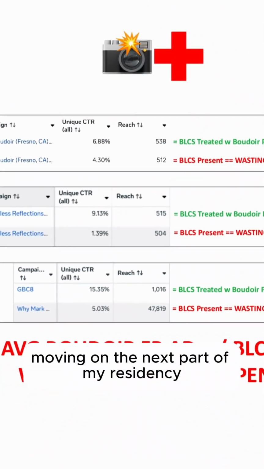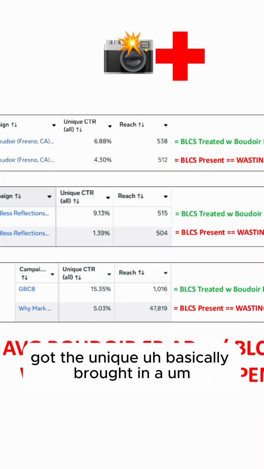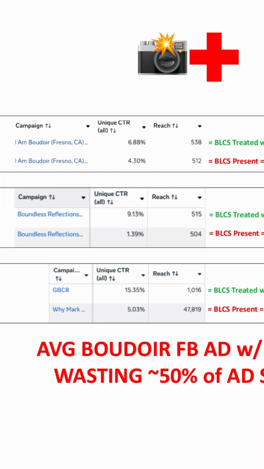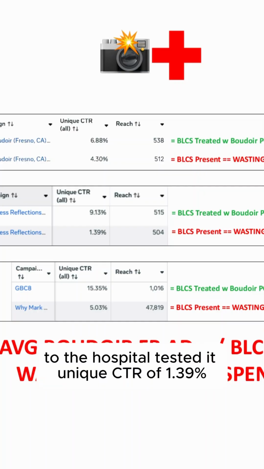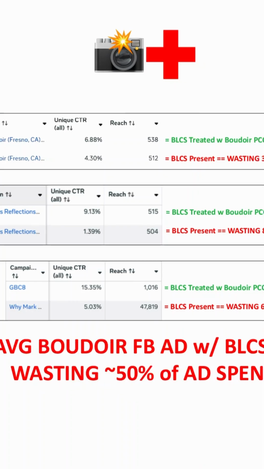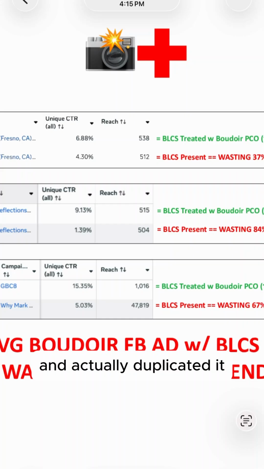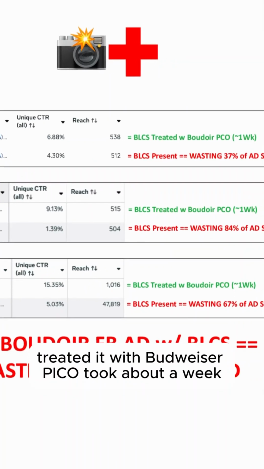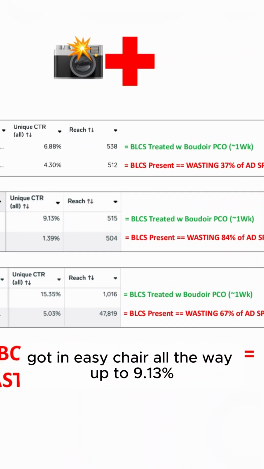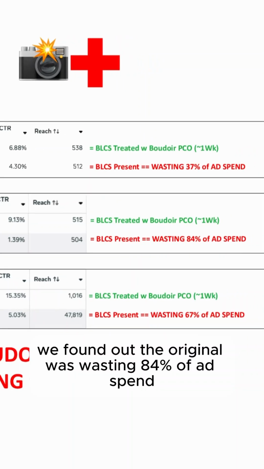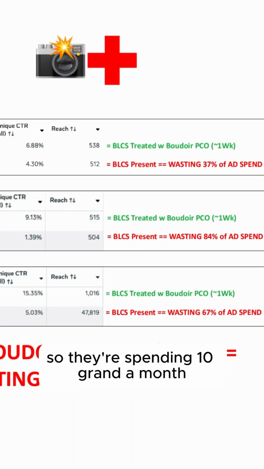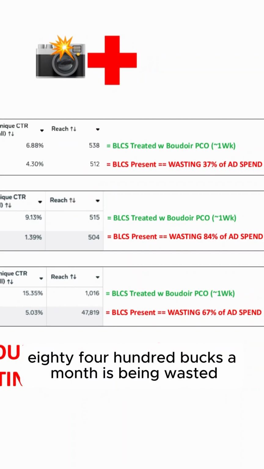Moving on, the next part of my residency, I brought in another Boudoir Facebook ad to the hospital and tested it. Unique CTR of 1.39%, so BLCS was present. I duplicated it, treated it with Boudoir Pico, took about a week, and got the unique CTR all the way up to 9.13%. So insanely good. We found out the original was wasting 84% of ad spend. That's a ton of money. So if they're spending 10 grand a month, literally 8,400 bucks a month is being wasted.